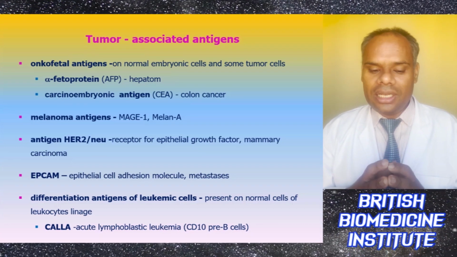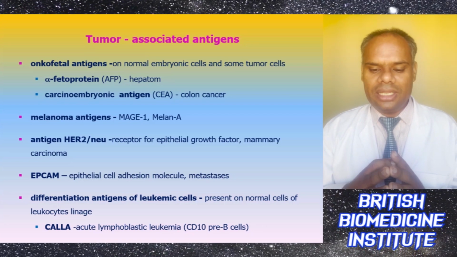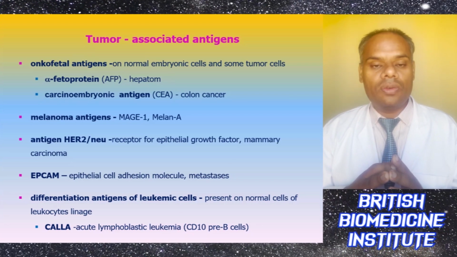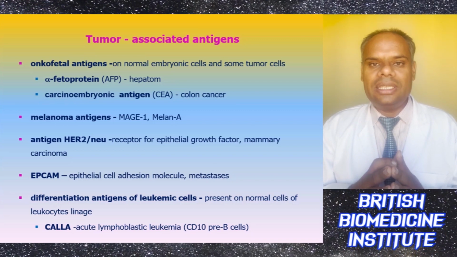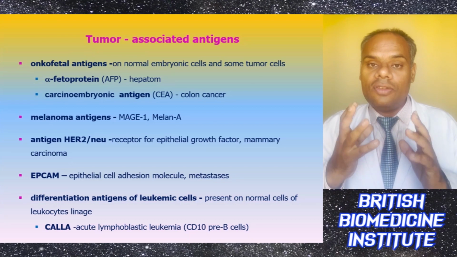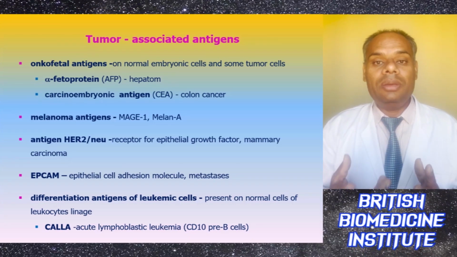And differentiation antigens of leukemic cells are basically present on the normal cells of the leukocyte lineage, and CALLA. CALLA means common acute lymphoblastic leukemia antigen, or we can say CD10, on pre-B cells.